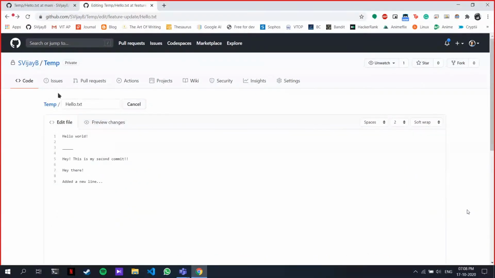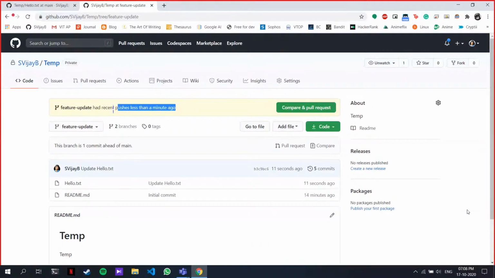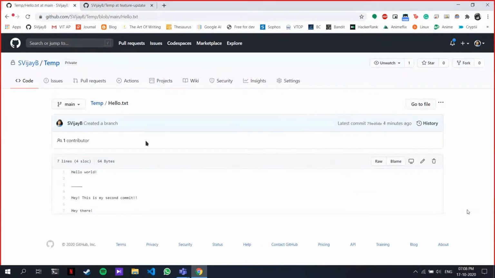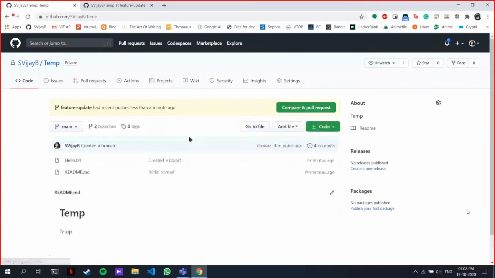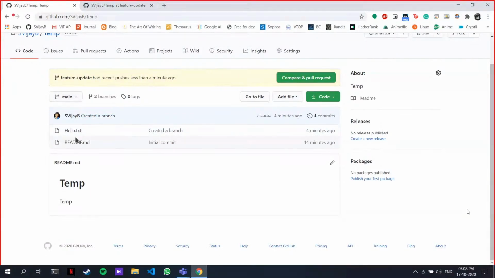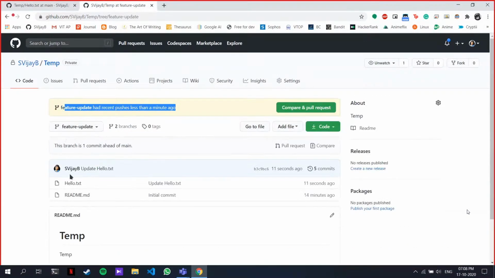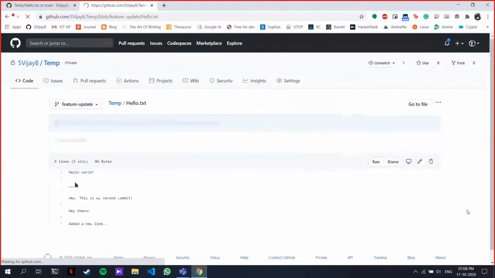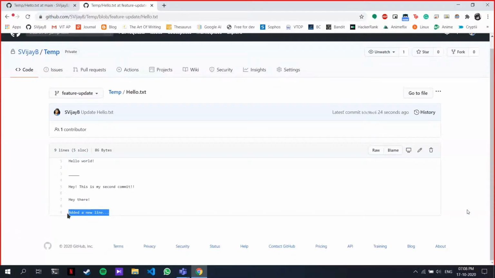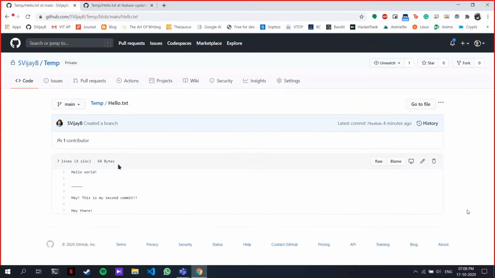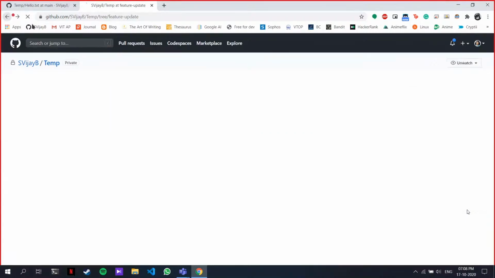Okay. So now, like he said, I have a new branch. The branch is one commit ahead of the main branch. So this is my main branch. You can see that in my main branch, hello.txt has only this much. And in my feature update, I added a new feature where there's a new line. This is not there in my main branch. This is the difference between the 2 different branches.